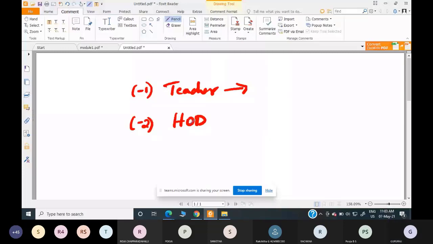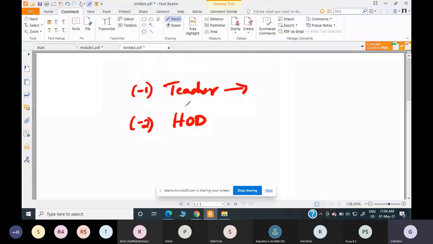But if a student comes and tries to interrupt the teacher, let's say the student priority is 0, then the student cannot interrupt the teacher. Why? Because the student priority is less than the teacher priority. So the teacher will continue his class and will not be interrupted. Getting what I'm saying?